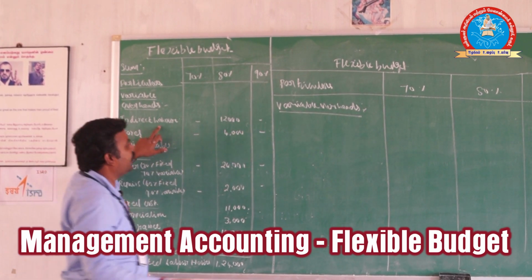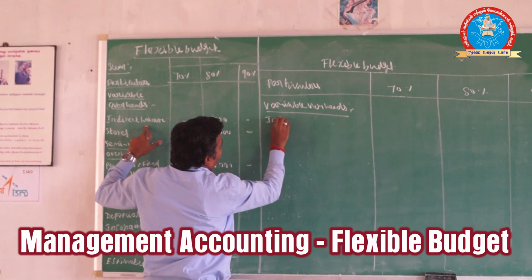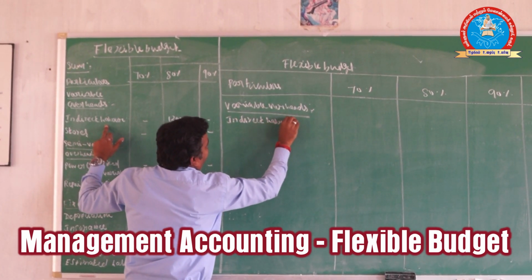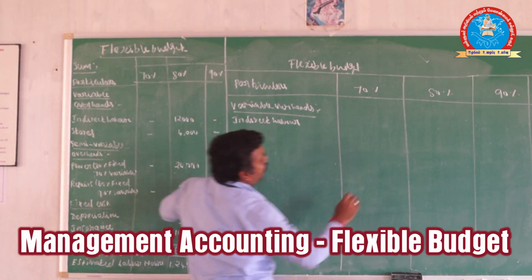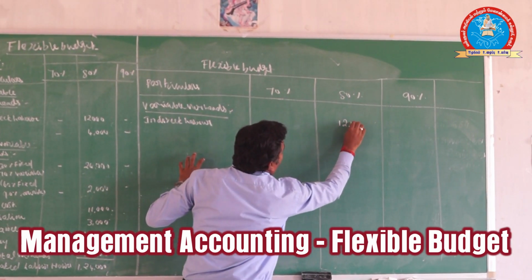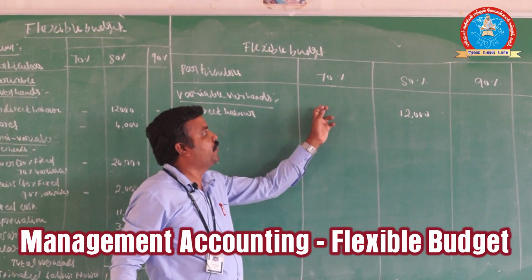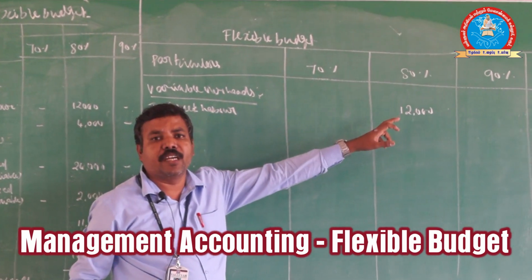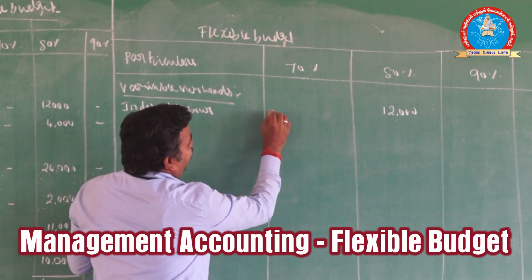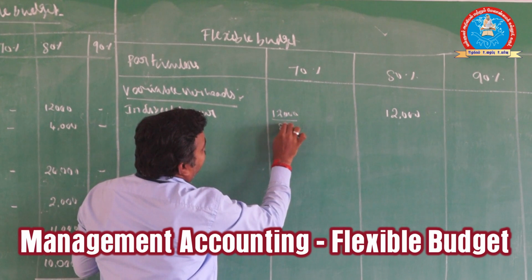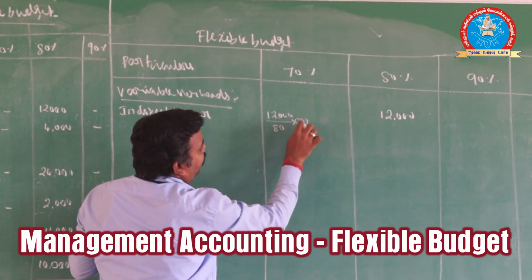First, indirect labor. The value of indirect labor is 12,000 at 80 percent. Now we identify 70 and 90. 12,000 divided by 80 and multiplied by 70, what is the value?